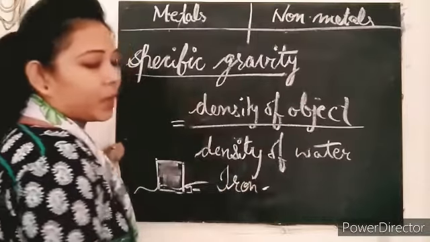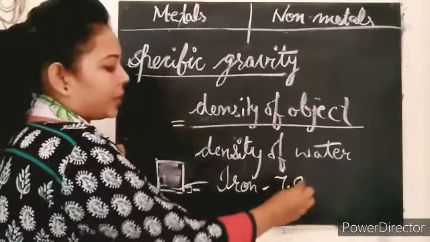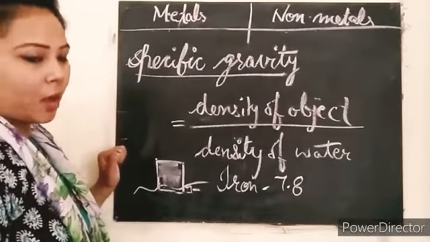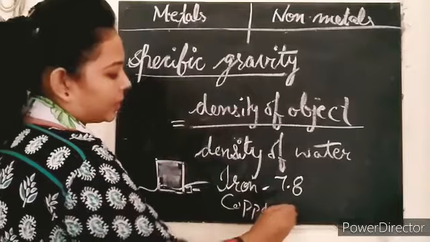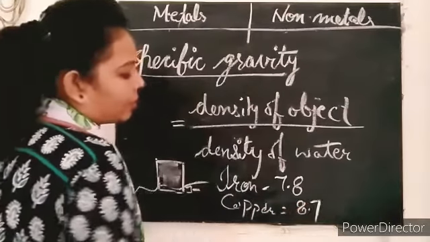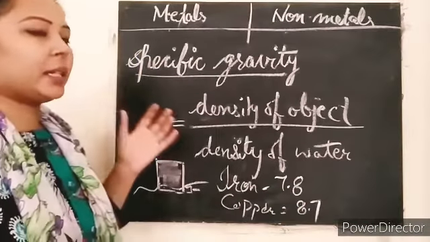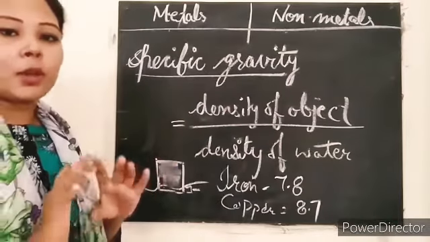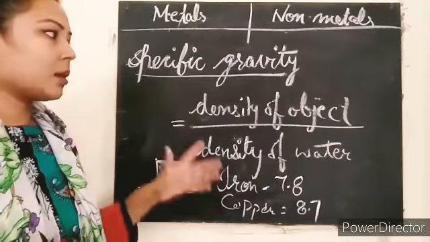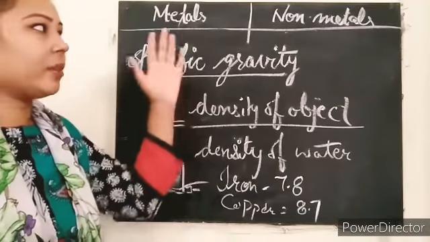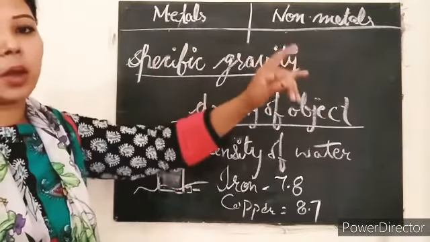If we talk about the metals, iron's specific gravity is 7.8, and copper's specific gravity is 8.7. And one more thing, there is no SI unit of specific gravity. So this is how specific gravity is different in metals and non-metals. Clear?